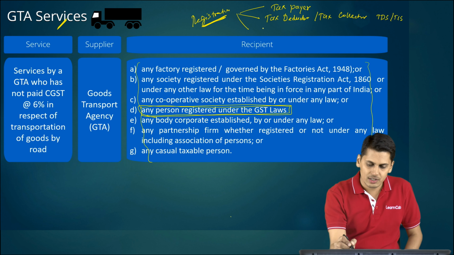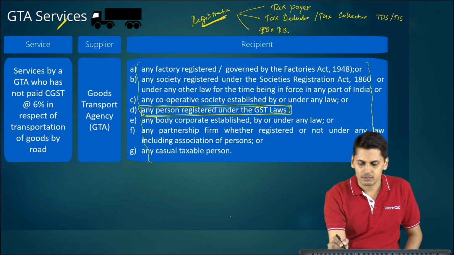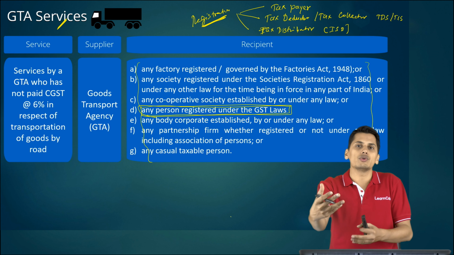You can obtain registration in the capacity of a tax distributor, that is, input service distributors. So these are the capacities in which you can obtain registration.